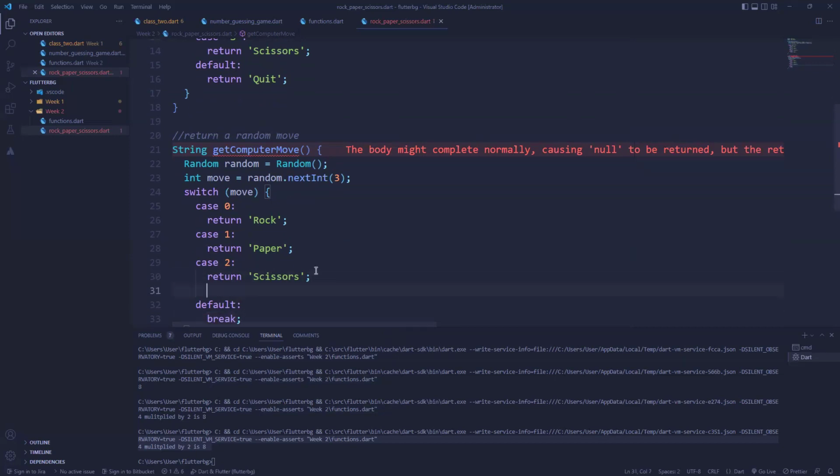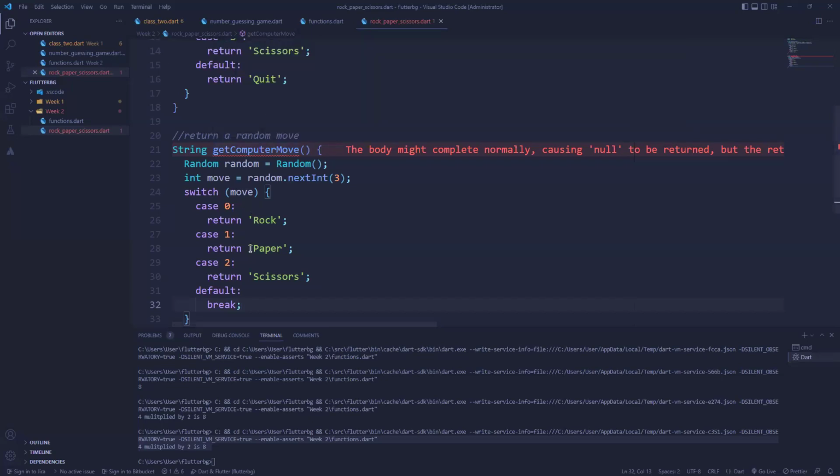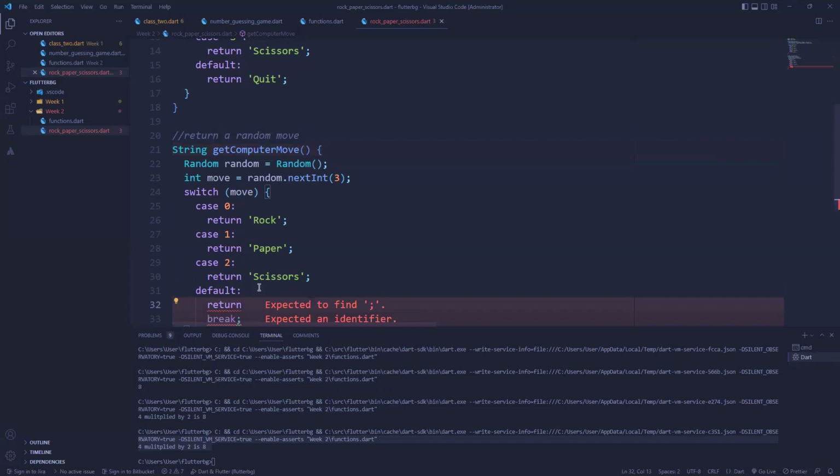Okay, so let me see something just to be sure. Okay, still doesn't want to. So break. So this is for the computer. I think I'm missing out something. And not just break. So let's return, because we can't return.